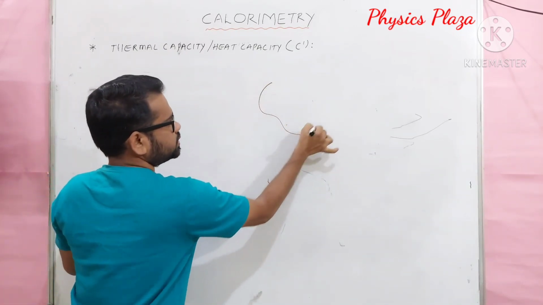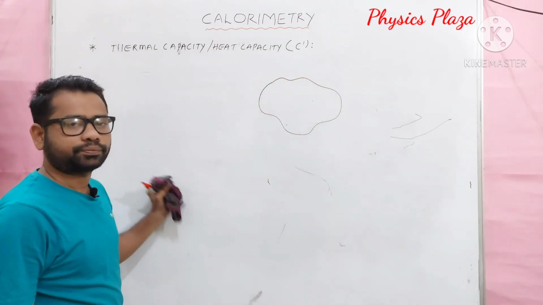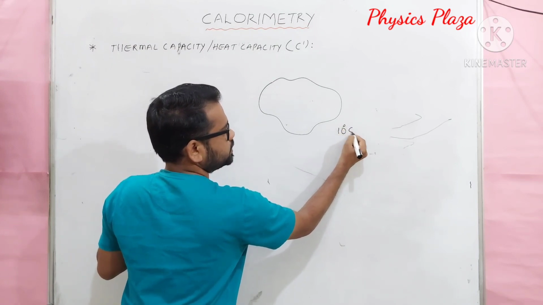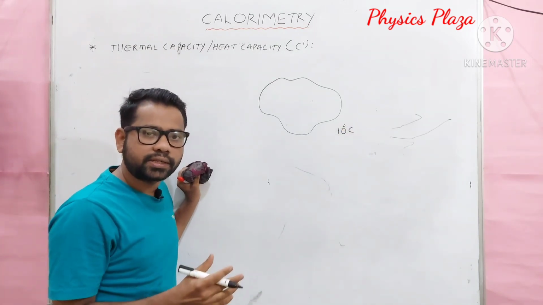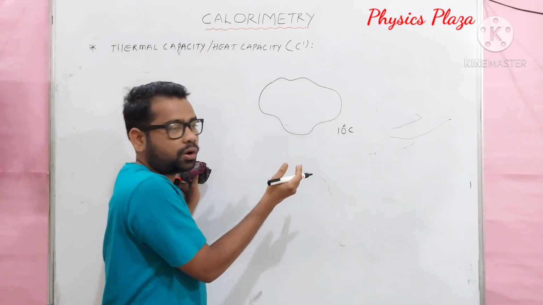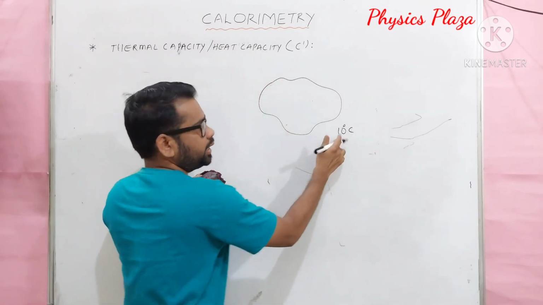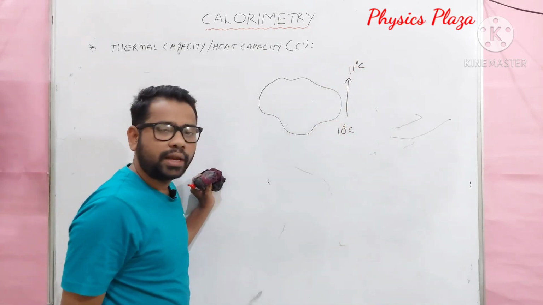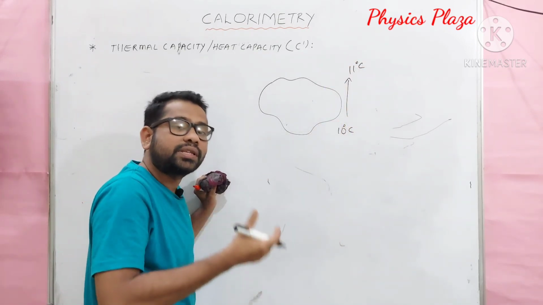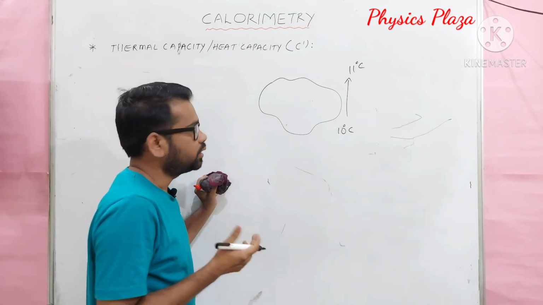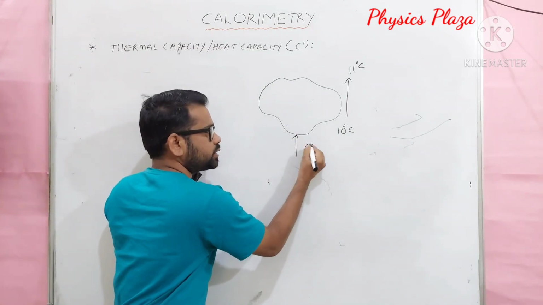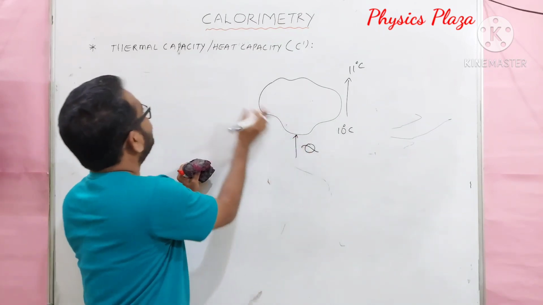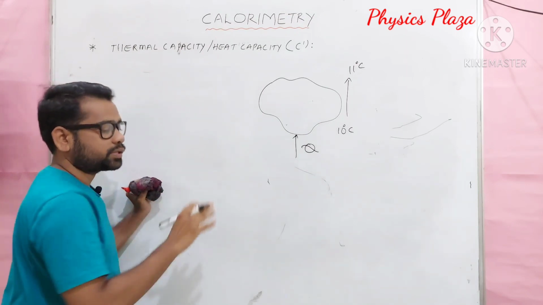Children, here let us take some material. Initially it is at 10 degrees Celsius. In order to raise the temperature of this whole material from 10 degrees Celsius to 11 degrees Celsius, some amount of heat is required. Let us say Q is the amount of heat required. This amount of heat required we can call thermal capacity or heat capacity.